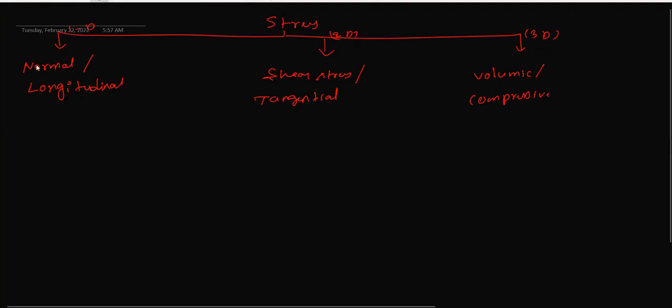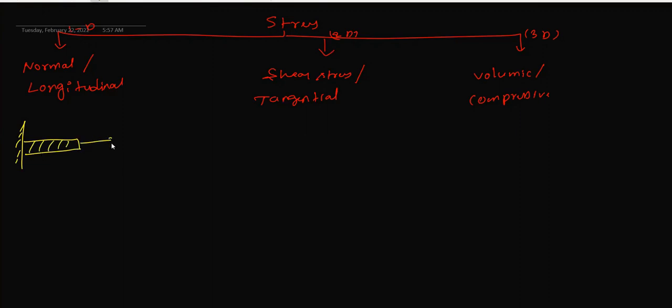In normal stress or longitudinal stress, we have one wall like this. To this we fixed a rod, we hinged a rod here. On this rod we are going to apply force. On application of force, elongation will come. Let us assume delta L is the elongation.